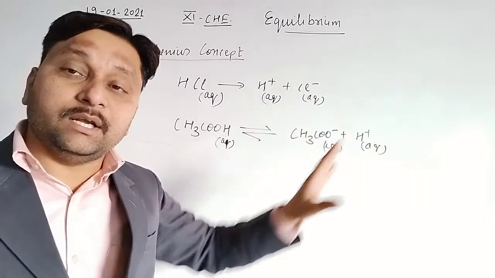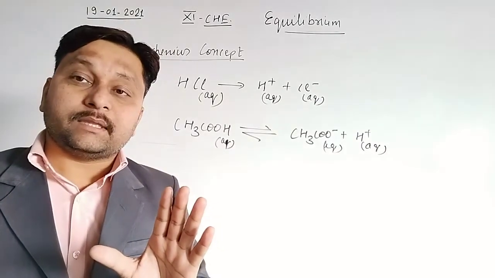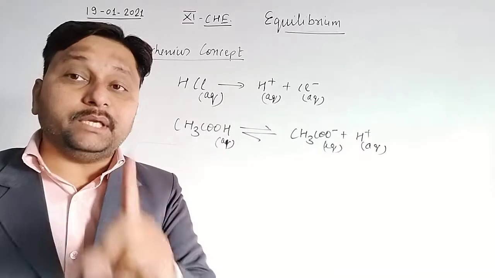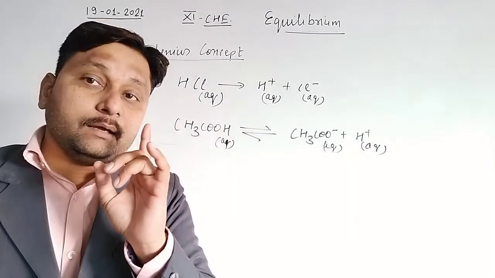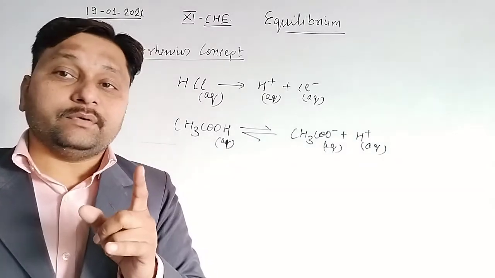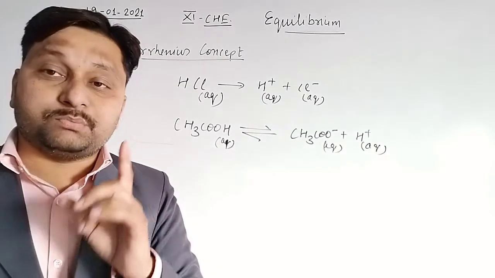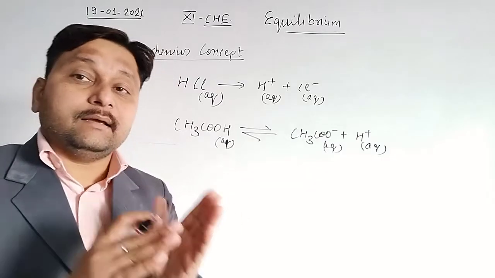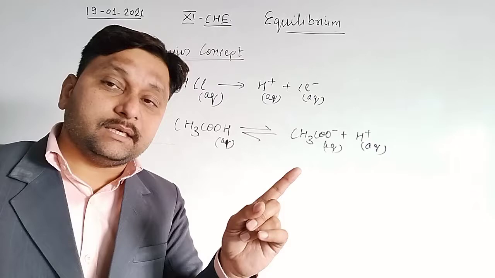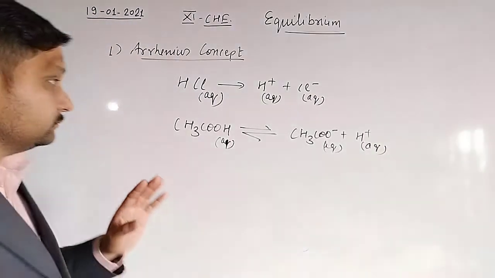So simply we can say acids are those which have the tendency to furnish hydrogen ion or hydronium ion when dissolved in water. Why are we saying hydronium ion here? Because hydrogen can't exist alone. It always creates bonding with the water molecule or with those which contain a lone pair.